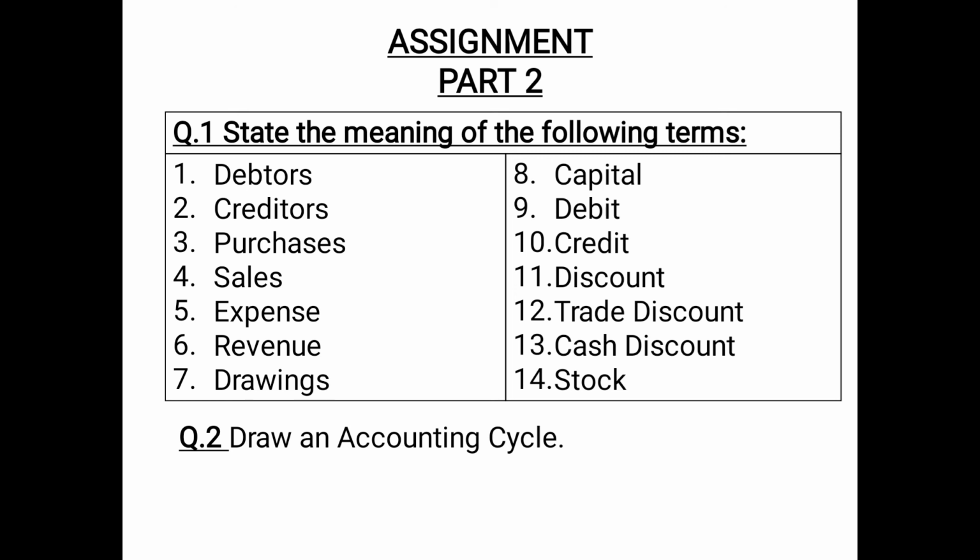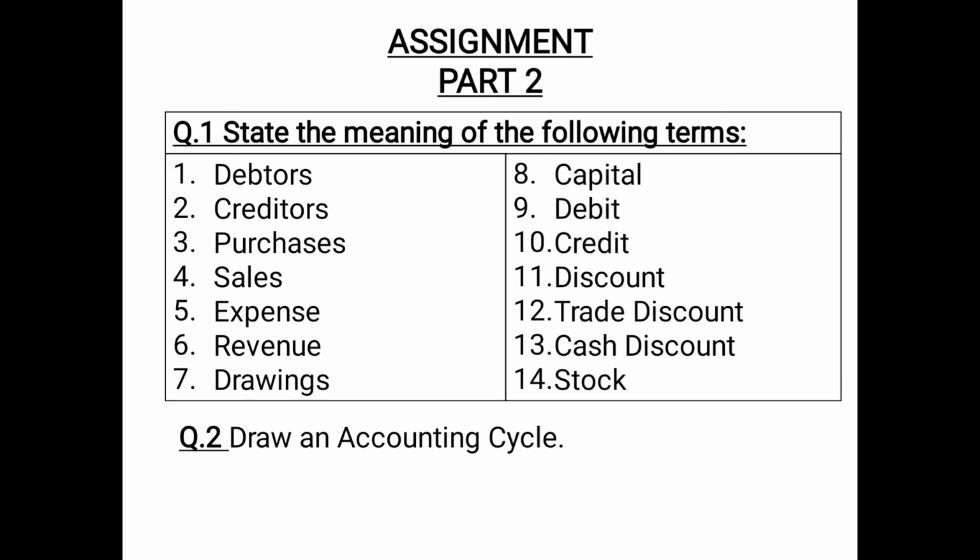Then trade discount, you will explain that trade discount is the discount given on the printed price, and in continuation you will write that trade discount is given to increase the sales. Cash discount is the discount given for prompt or quick payment, and this is given to facilitate the payment immediately or within stipulated time.